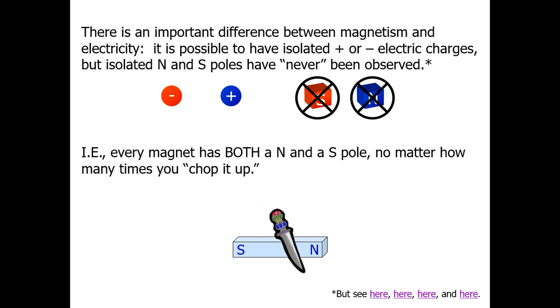So what is that? If you chop it up, see here, it becomes N S. Again it becomes N S, S to N, and so on. Sorry, it's not resistors, it's magnetic fields. So see here, if the magnet has both an N and an S pole, no matter how many times you chop it up, it will again and again become N to S, N to S magnets, and also S to N magnets.